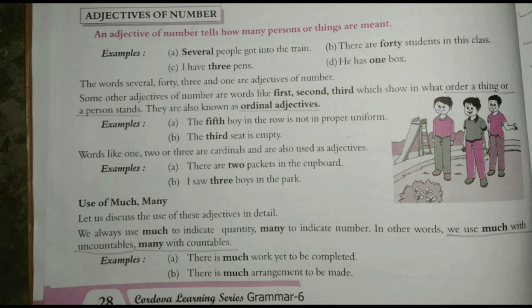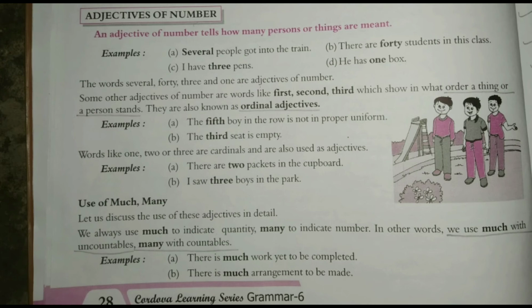Now we move to see the use of much or many. I told you when we use many and when we use much. If we ask much, it is quantity. And when it asks many, this is the answer of number, adjective of number.